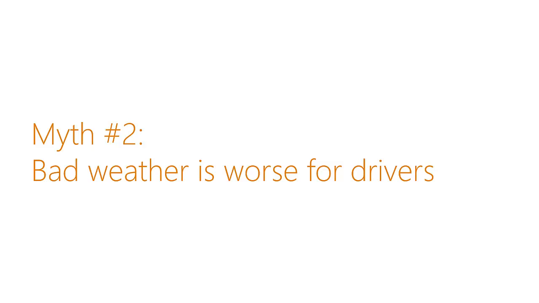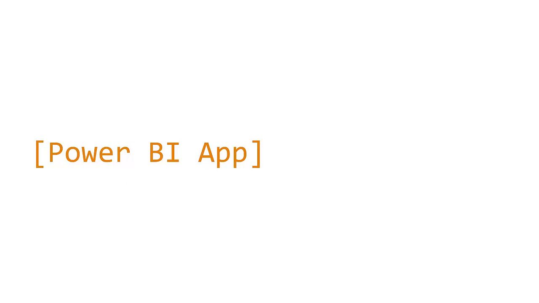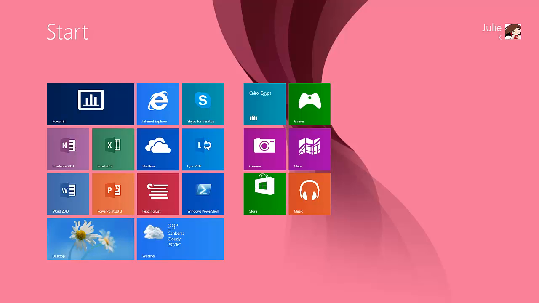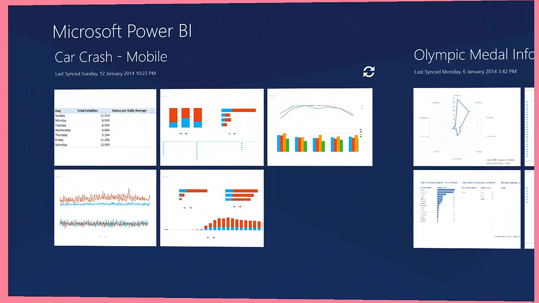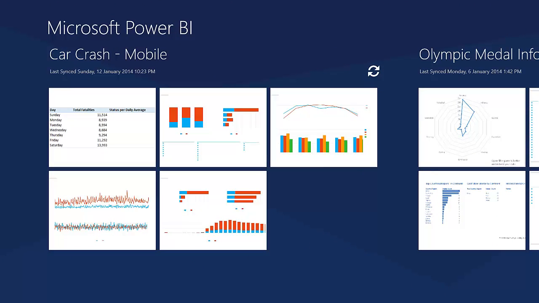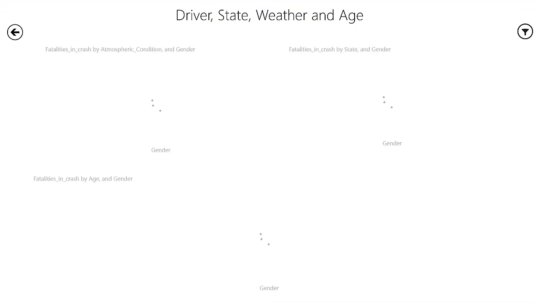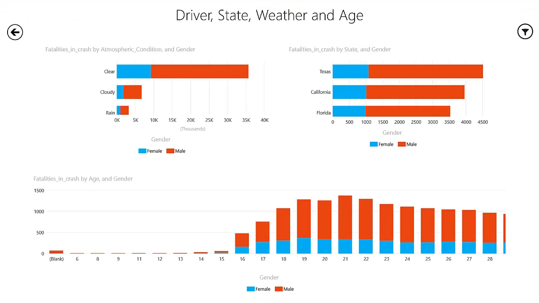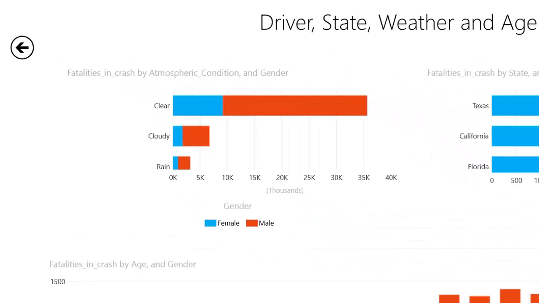Our second myth for today is that bad weather is worse for drivers. Let's use the Power BI app available on Windows 8. The car crash workbook is loaded as soon as I launch the Power BI app on my Windows 8 device. As you can see, clear condition has the highest fatalities.